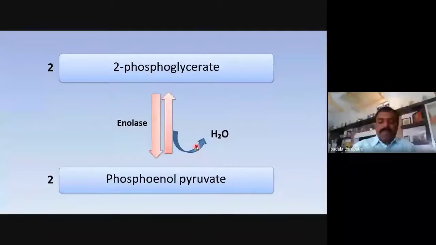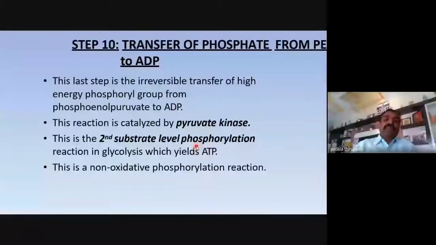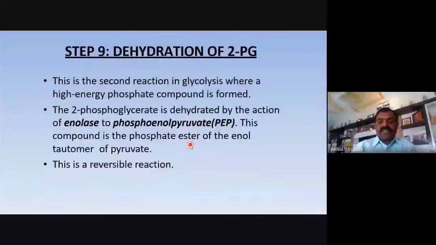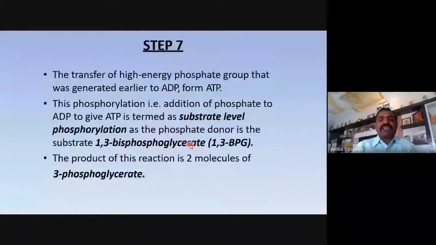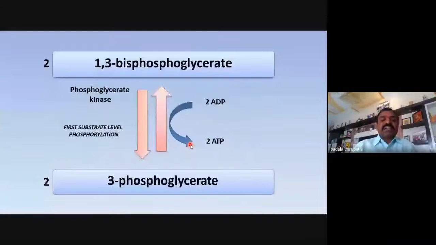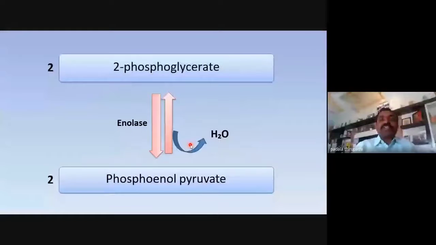This PEP, in the last step, that is the 10th step, is the second substrate level phosphorylation. So the last step, that is the 10th step, we can also call phosphorylation. My dear friends, the first substrate level phosphorylation is the 7th step, and the second substrate level phosphorylation is the 10th step.